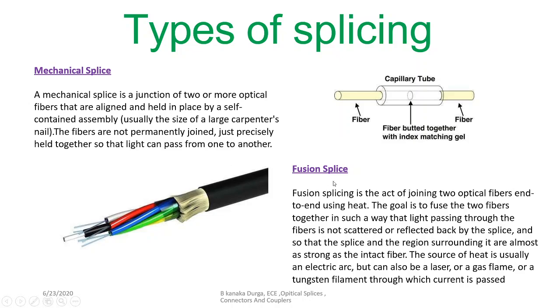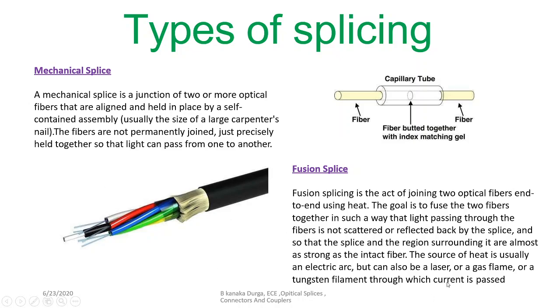Another one is the fusion splice. In this we join two optical fiber cables using heating. These are the fibers; you take them out and twist them. After that, the cables are heated slightly in order to join them permanently, without any scattering or reflection back from the splice. Once heated, they are properly aligned, so that the light can follow total internal reflection properly.